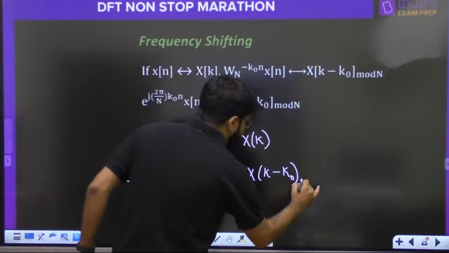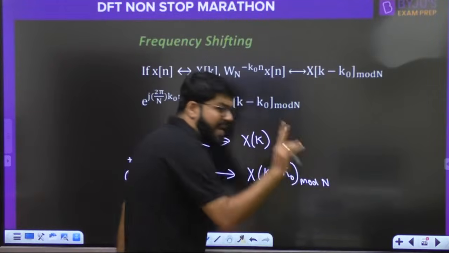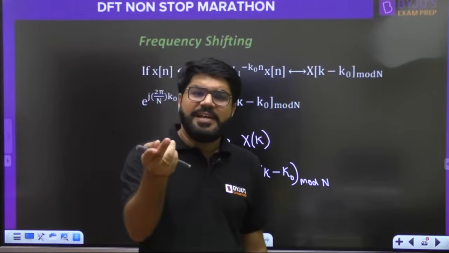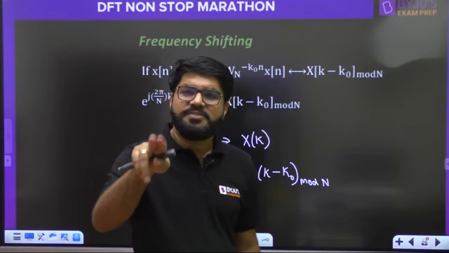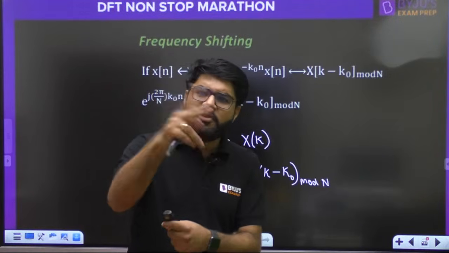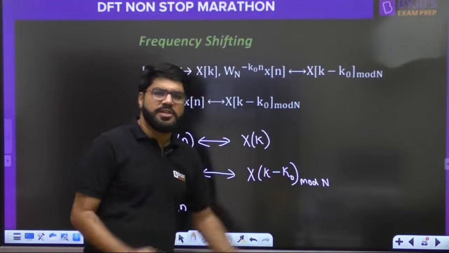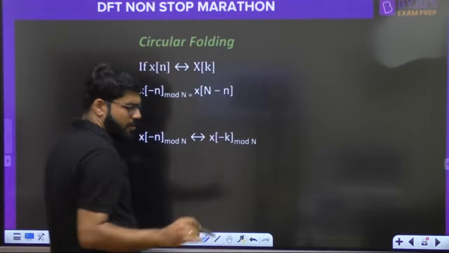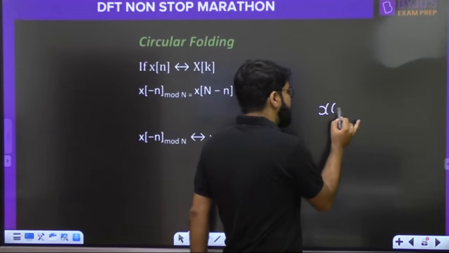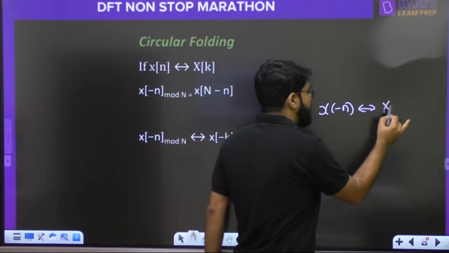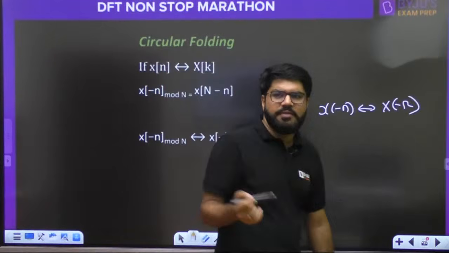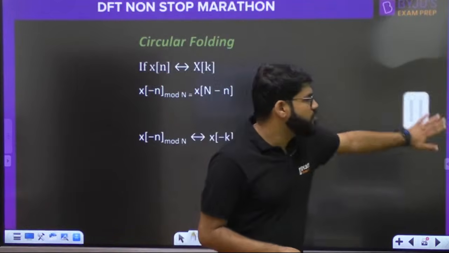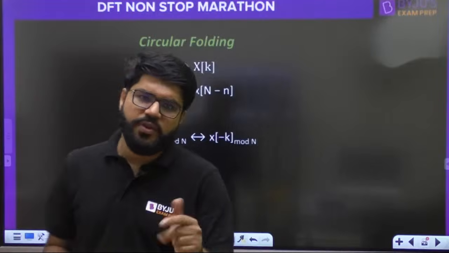One more thing. Because xn and xk, DFT and IDFT, are both periodic, whenever you say shifting, whether time shift or frequency shift, it has to be circular shift. Okay, circular folding. What do you remember for DFT? X minus n has the DFT X minus omega. The same thing will come up here. Time folding corresponds to frequency folding.